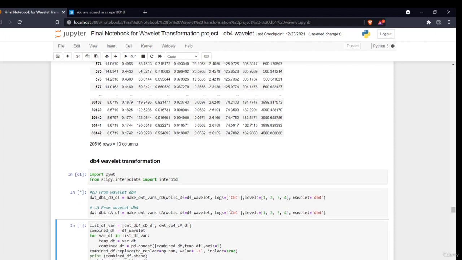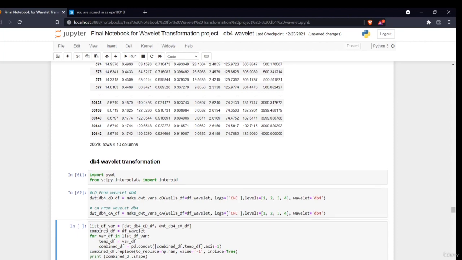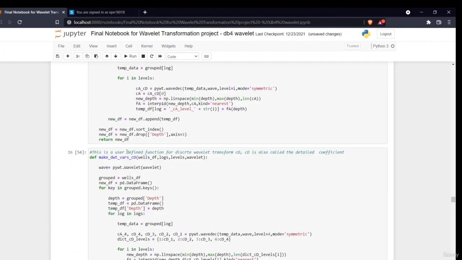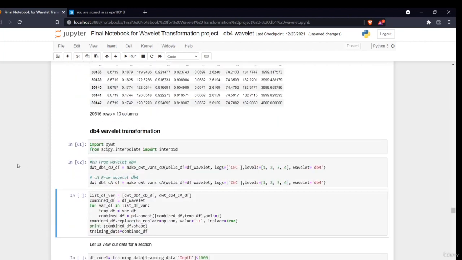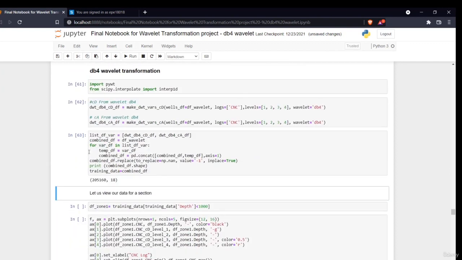I'll simply execute this, and as you can see, it is done. That function has completed the transformation. Now I am adding these values, making them into a list, and concatenating that into my particular data frame, my previous data frame.